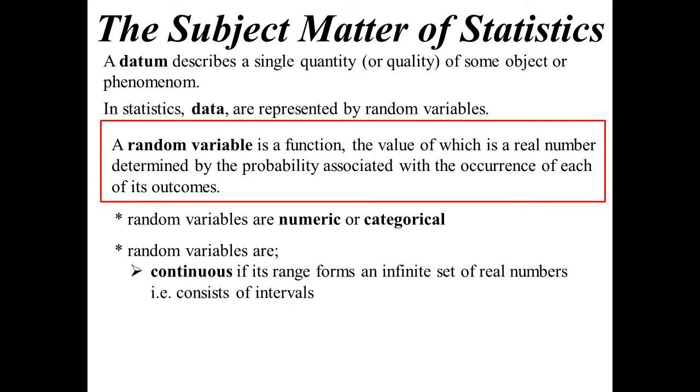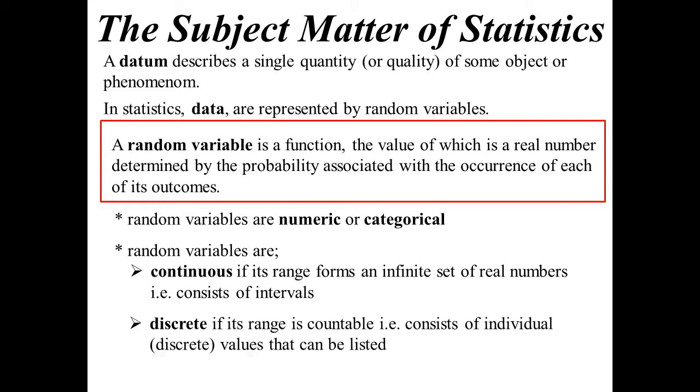So continuous is if the range of all the data is an infinite set of real numbers. So in other words, it's like an interval of values. It could be anything in the interval. Whereas discrete is if you could physically count the range. So it's countable. So you've got individual pieces of data.